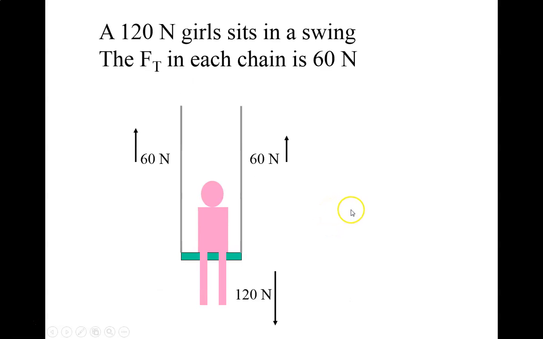Okay, that's how it's going to work out. So we've got a girl, and she's at equilibrium. She's motionless. So we've got 120 newtons, which would be her weight, and the tension in each cable would be 60 newtons. So that would be 120 newtons up. So I've got 120 up and 120 down. She's going to remain stationary.